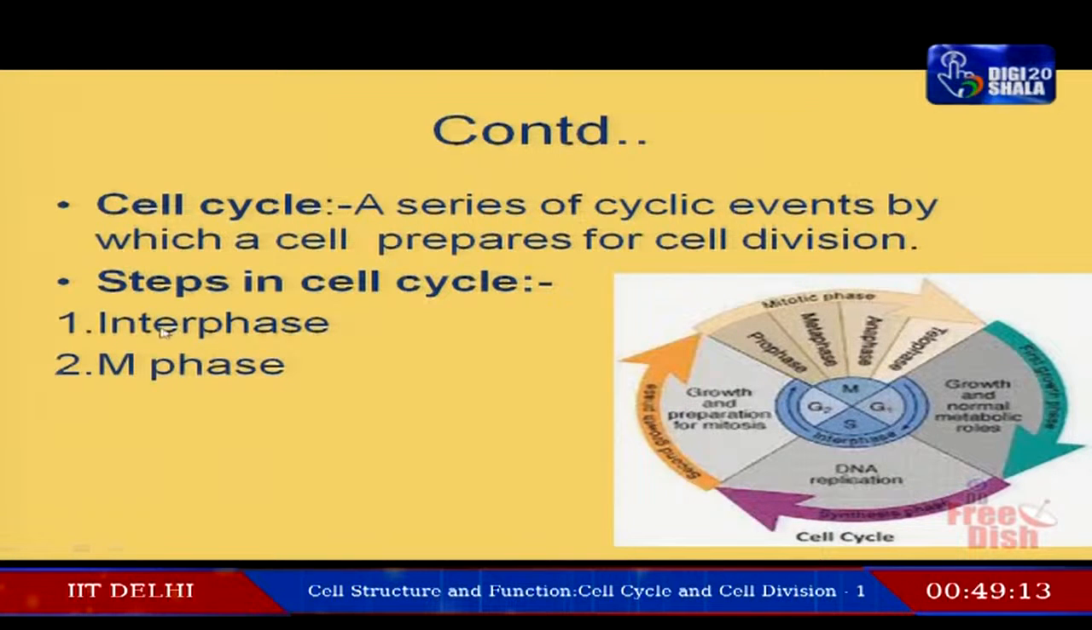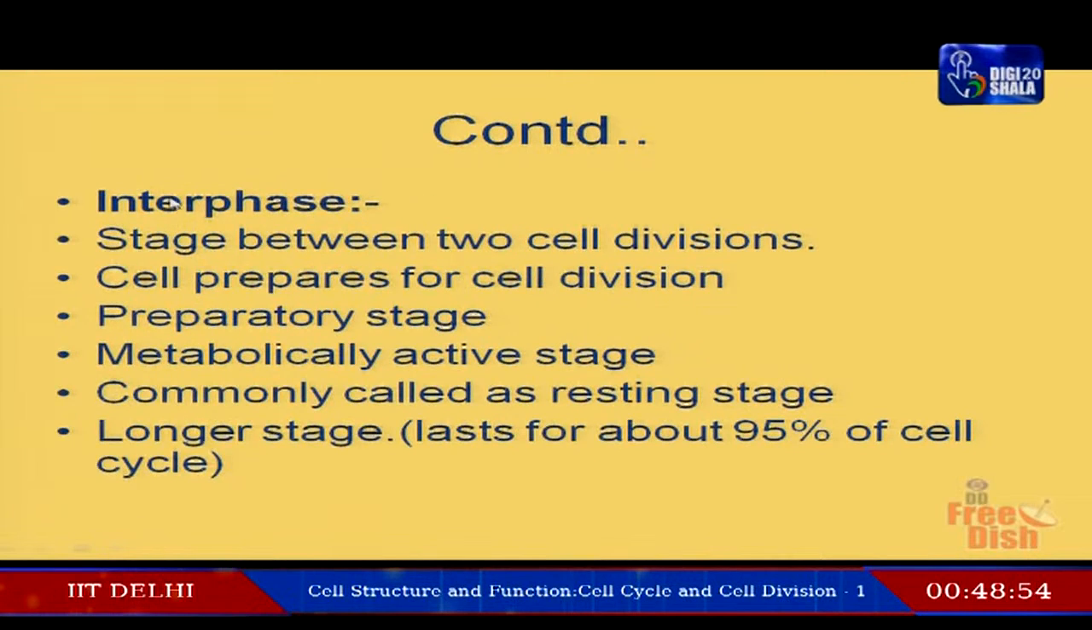The first phase we can call it as interphase. Second phase is known as M phase. Here you can see the picture of a cell cycle. It consists of again different stages. The interphase, the stage between two cell divisions, where the cell is preparing for cell division.